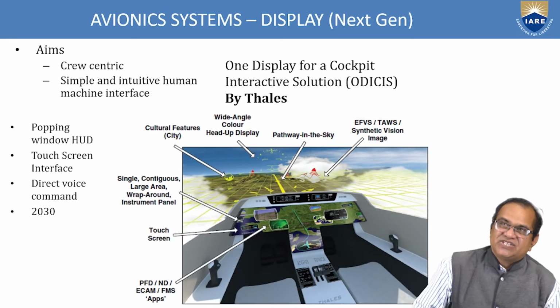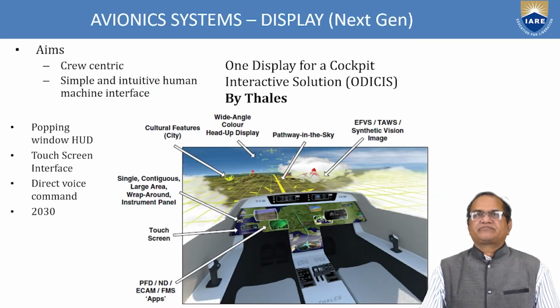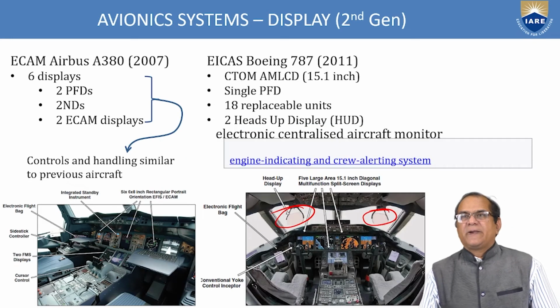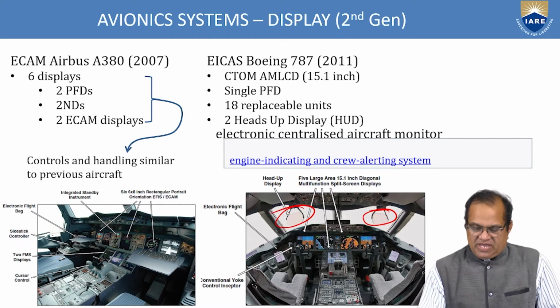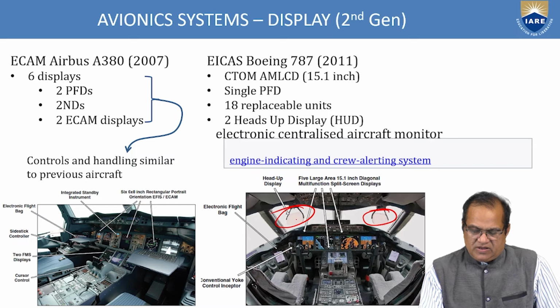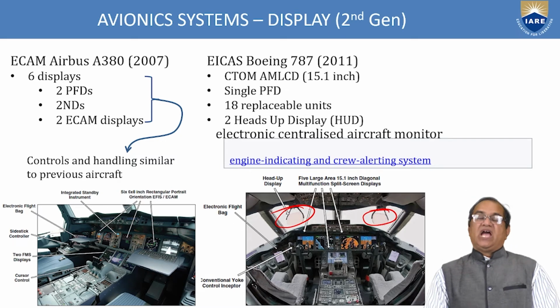Now it is the next generation, the modern aircraft. If you talk about the head-up display, what is the head-up display and why is it required?